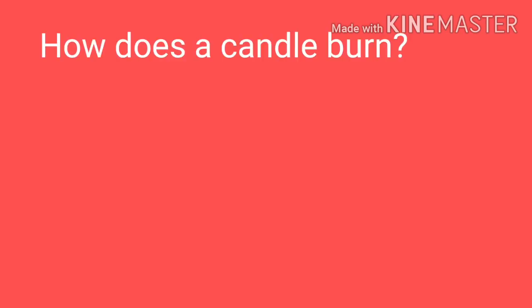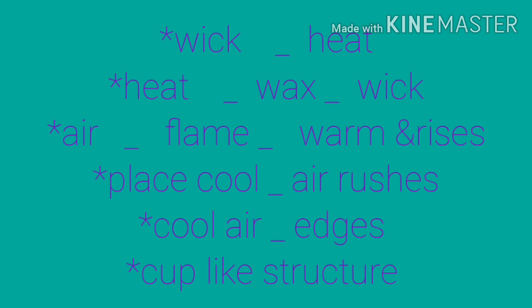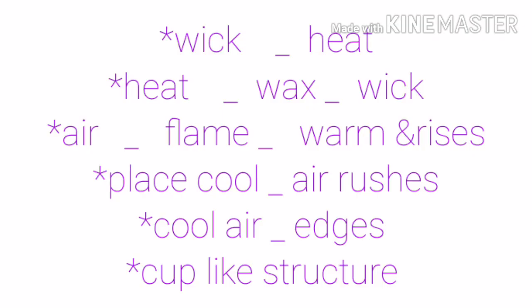How does a candle burn? A candle is a column of wax. In the middle of the wax column, a cotton wick is fixed. When the wick is lighted, it begins to burn. As the wick burns, it produces heat. The heat melts the wax around the wick. The air around the flame becomes warm and rises upwards, and in its place, cool air rushes in from all sides. The cool air keeps the edge of the candle cool.